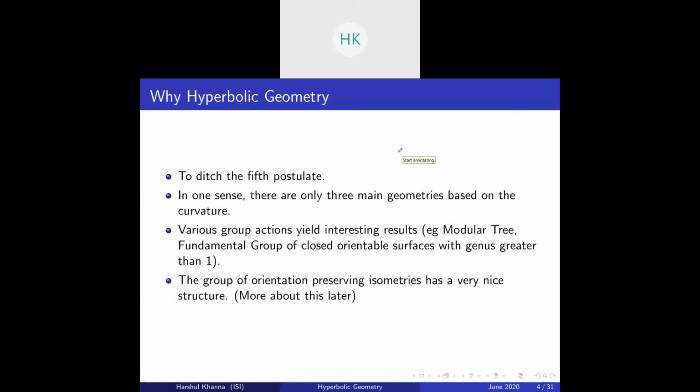We'll see why. Also, another motivation is that the group of orientation preserving isometries has a very nice natural structure, a matrix group. So we'll see later what this whole sentence means. The group of orientation preserving isometries. Moving on, just a second.